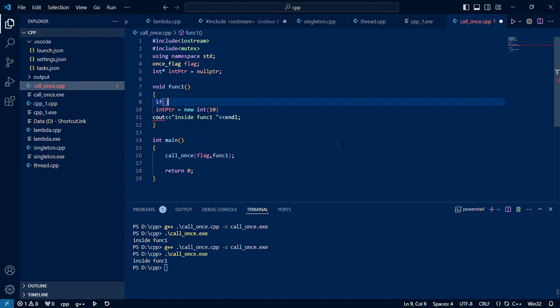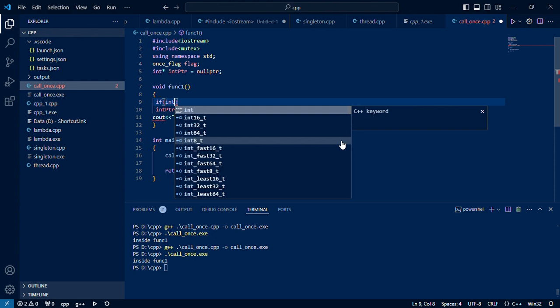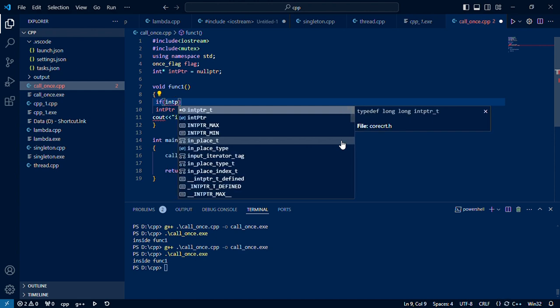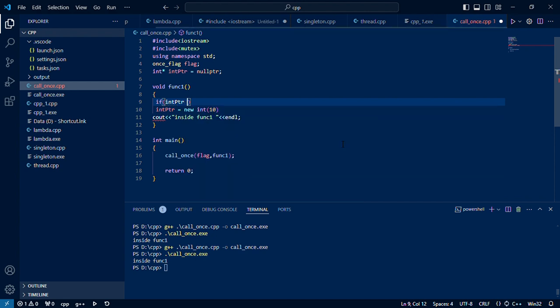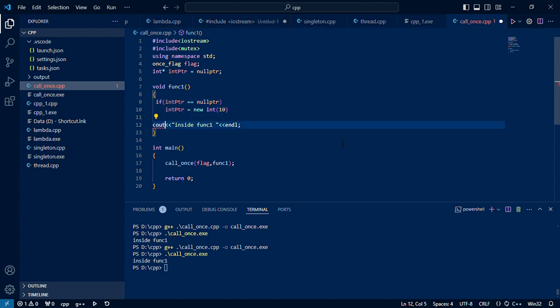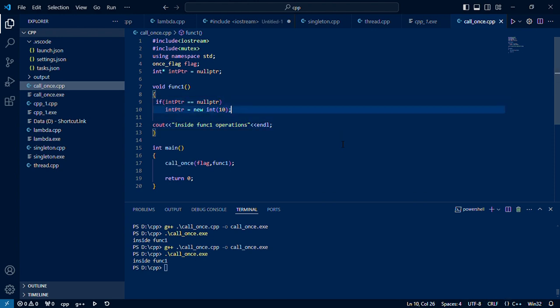So what we will do is, if int ptr is equal to nullptr, execute this. Else, no matter what, execute the remaining part. You can think that this is some kind of operation, fun operation, and then a set of operations after this. This is a normal case. This itself we can do with the help of callbacks.